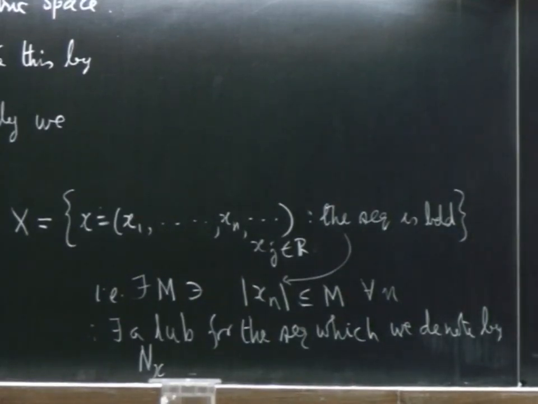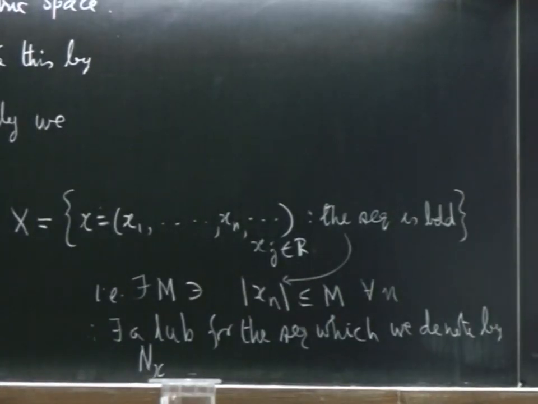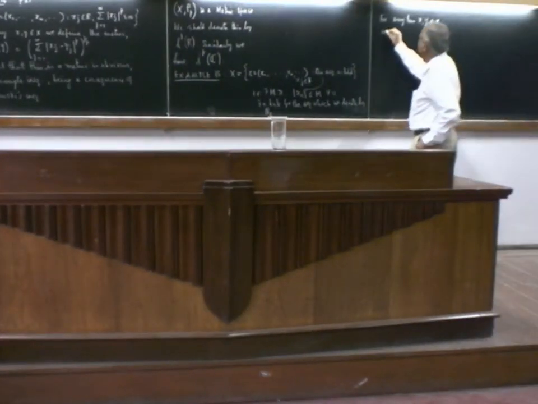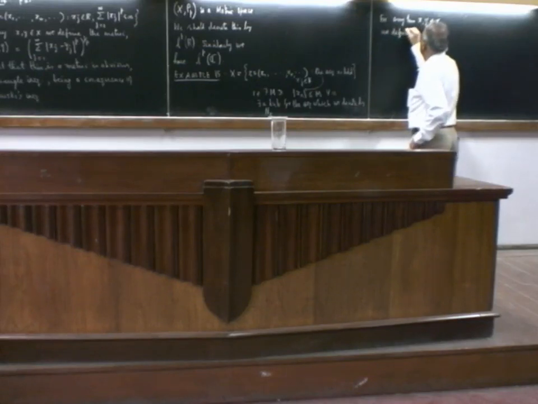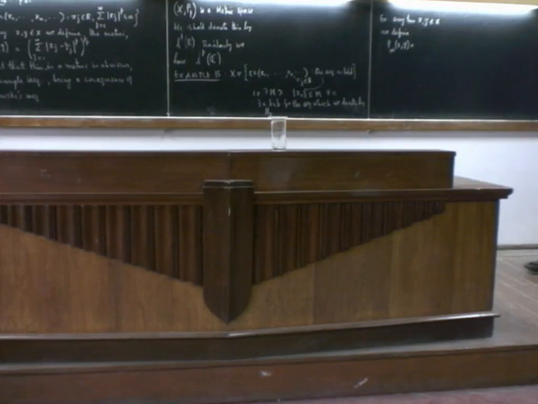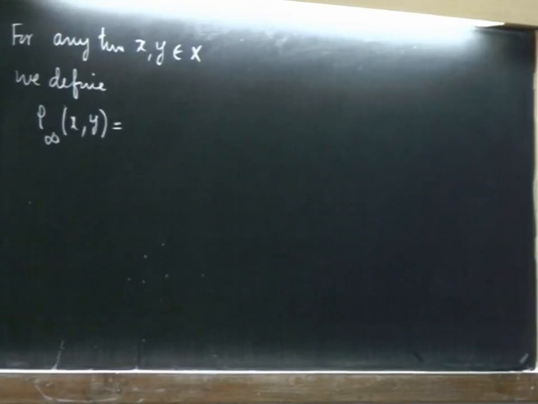We now consider the collection of all real sequences which are bounded, and for any two such bounded sequences, we define the metric rho_infinity(x, y) to be the following. If x_n is bounded and y_n is bounded, x_n minus y_n is also bounded.